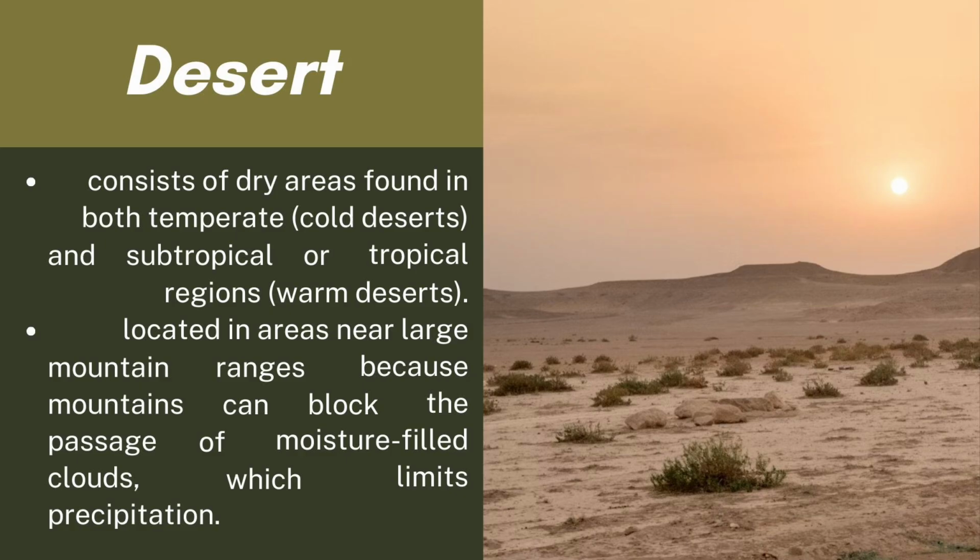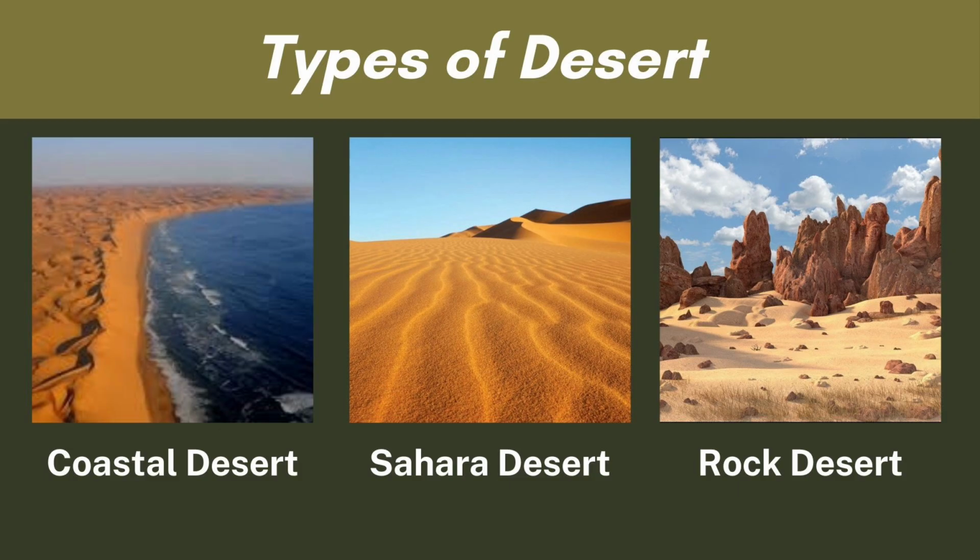Desert is a dry area of land, very hot because of the weather, with rare rainfall, and there are plants and grasses that survive, like cactus, wildflowers, saltbush, and grasses. Even if it's a hot area, these plants survive. Types of desert: coastal desert, Sahara desert, rock desert.